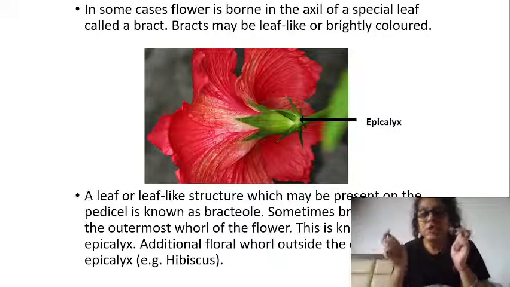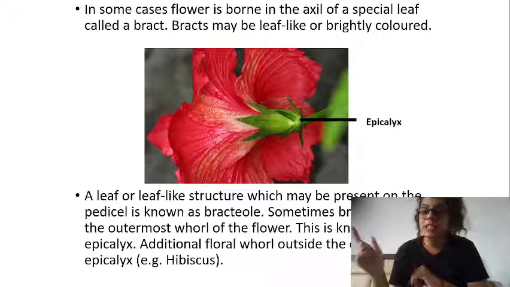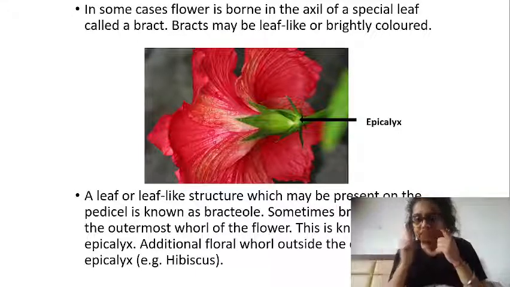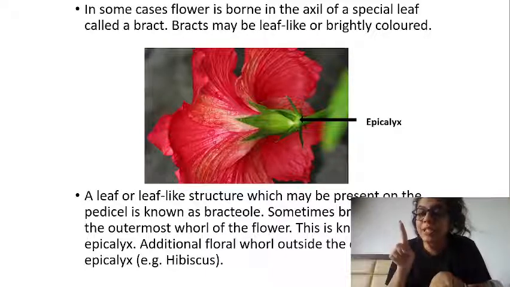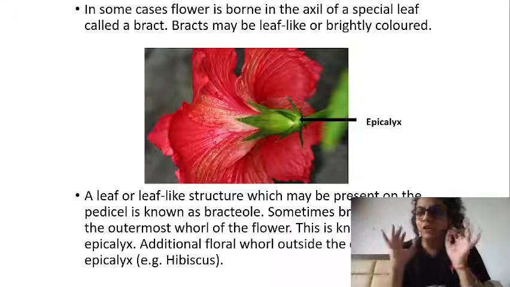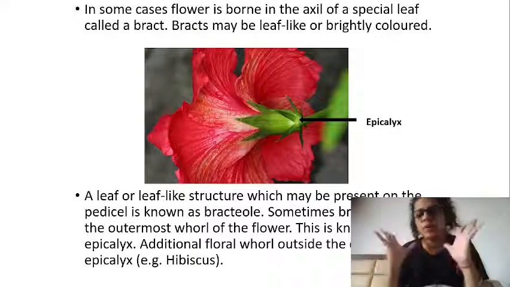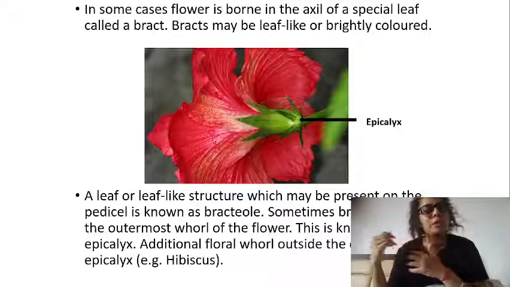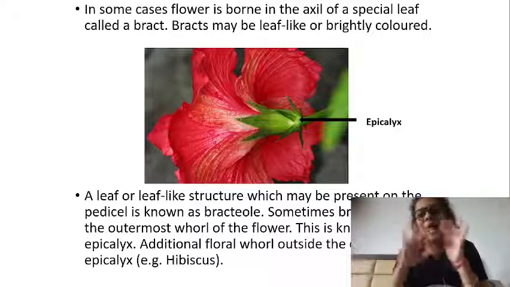The flower which has a pedicel is pedicellate, and the one which does not have it is known as a sessile flower. Flower is the reproductive part of the plant which takes part in reproduction. And you know now, androecium and gynoecium are the reproductive parts which will produce the gametes. The gametes will fuse, fusion will give the zygote, zygote to embryo, embryo to seed, seed to another plant, and the process will go on.